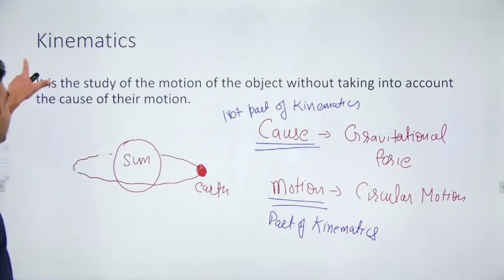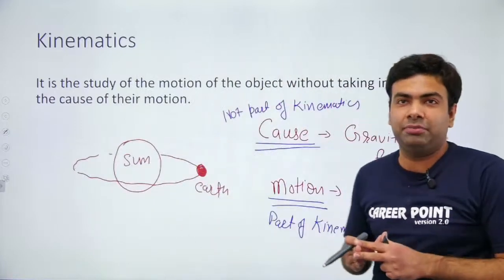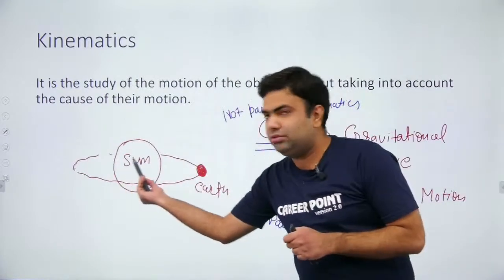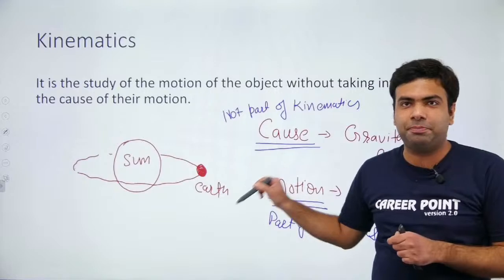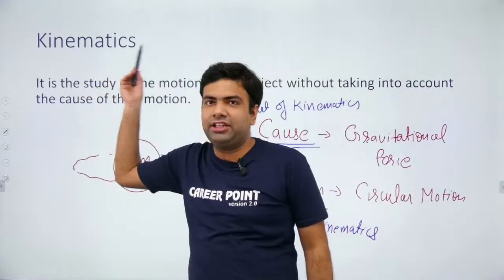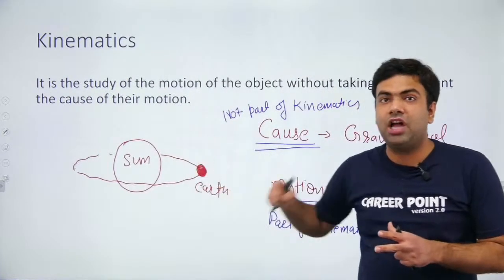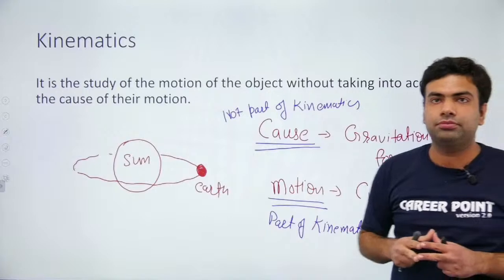So motion in one dimension is a part of kinematics. This circular motion we will not study in this chapter, but all the motions are in the category of kinematics. Kinematics means study of motion without studying the cause of motion.